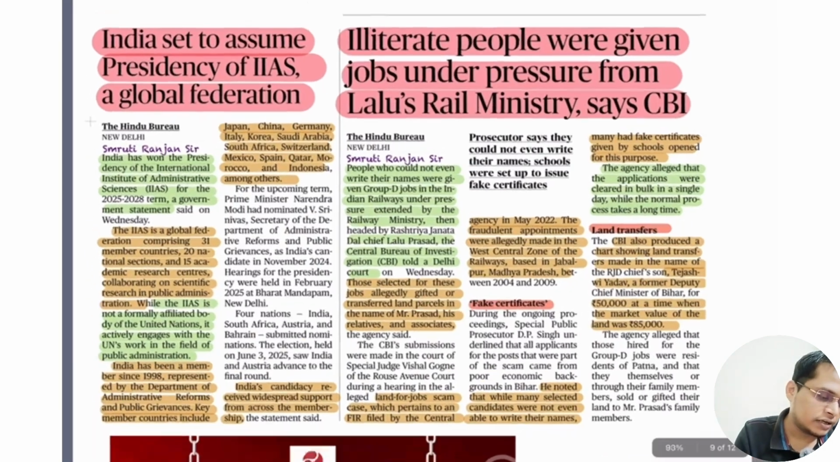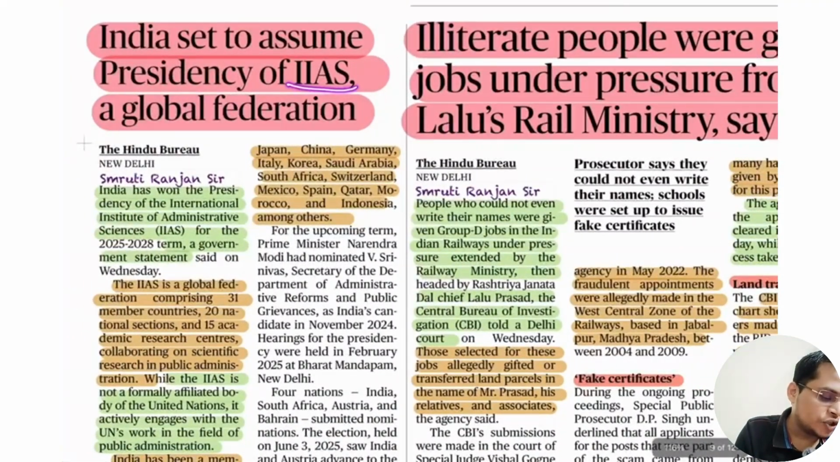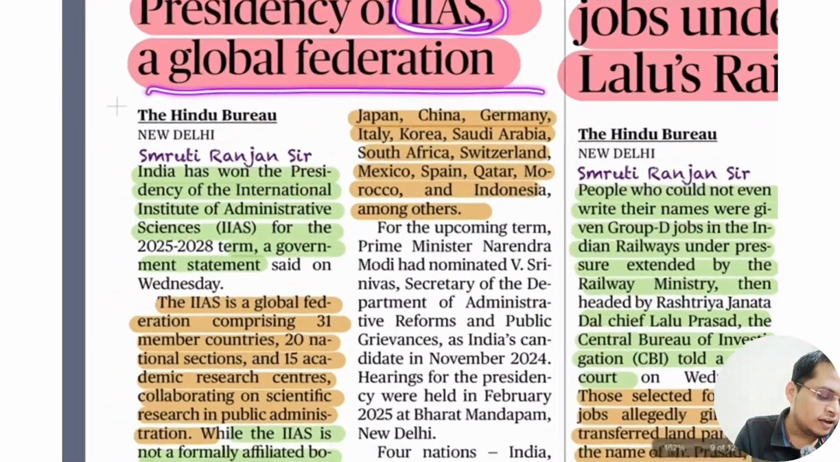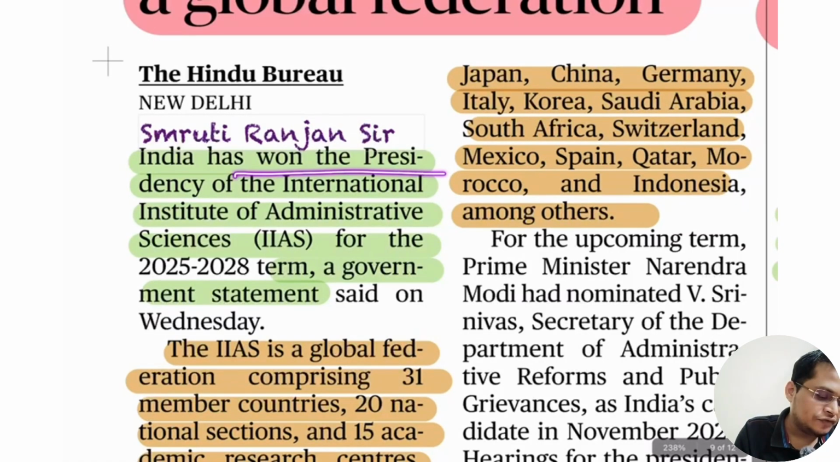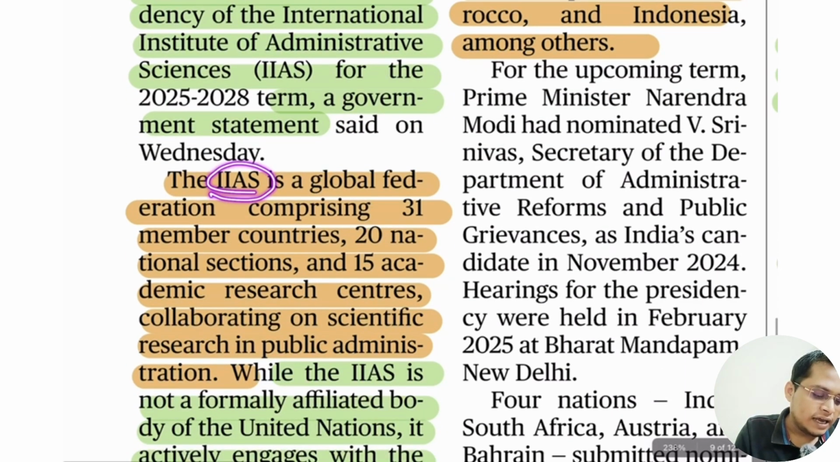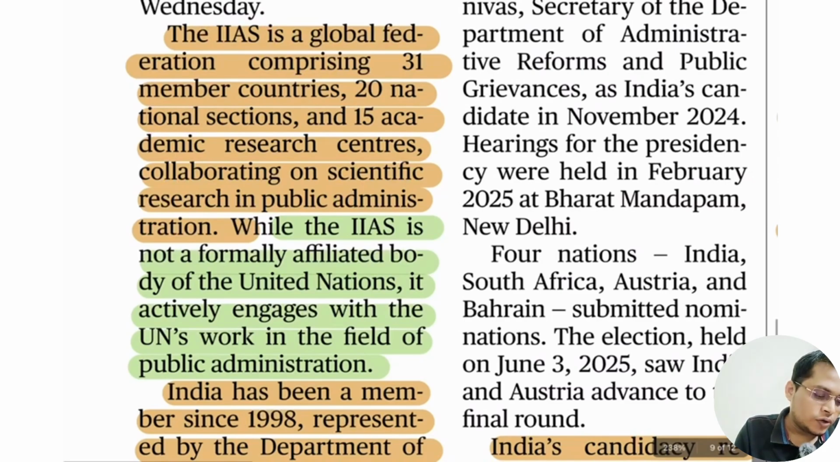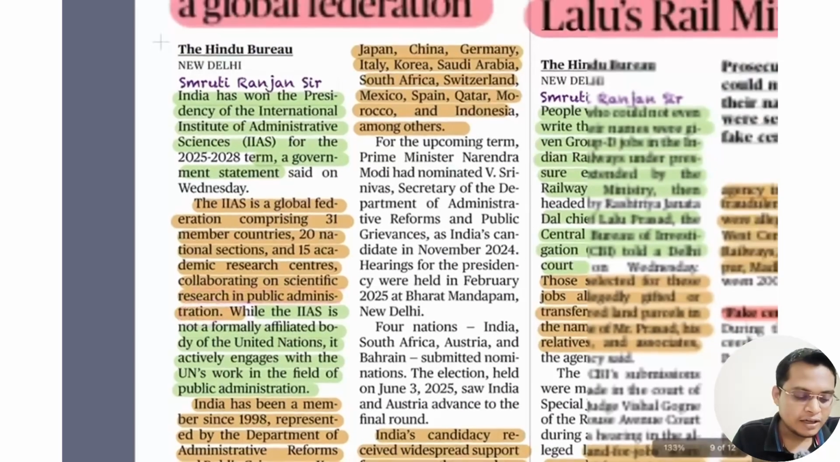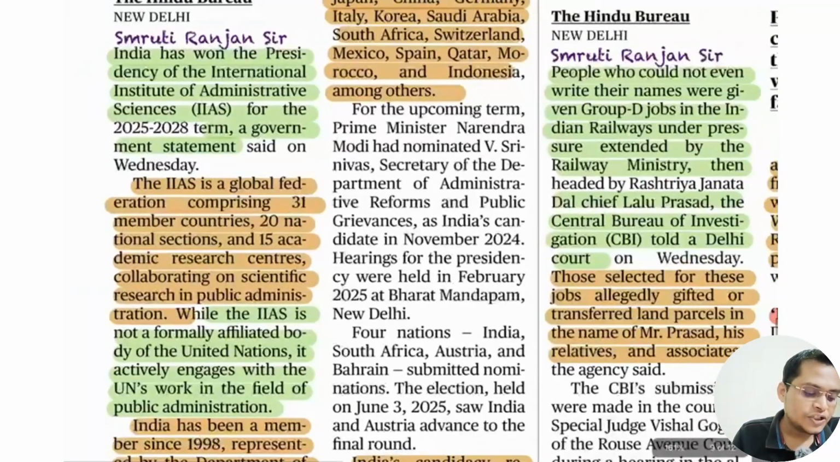So we'll discuss that. India is set to assume the presidency of the IIAS Global Federation. India has won the presidency of the International Institute of Administrative Sciences for the term 2025 to 2028, a government statement said. The IIAS is a global federation comprising 31 member countries, 20 national sections and 15 academic research centers, collaborating on scientific research and public administration. What is the objective? Collaboration; the International Institute of Administrative Sciences promotes public administration.